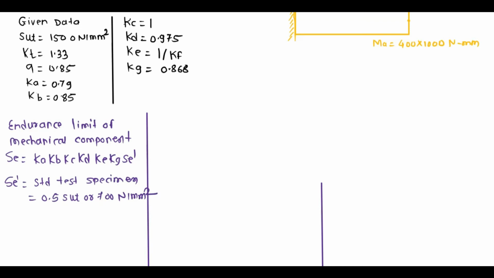The ultimate tensile strength of the material is 1500, and after calculation we get 750 Newton per mm square. Whichever is the minimum, that value we have to take. Here 700 is the minimum value, so we take 700 Newton per mm square for calculation.